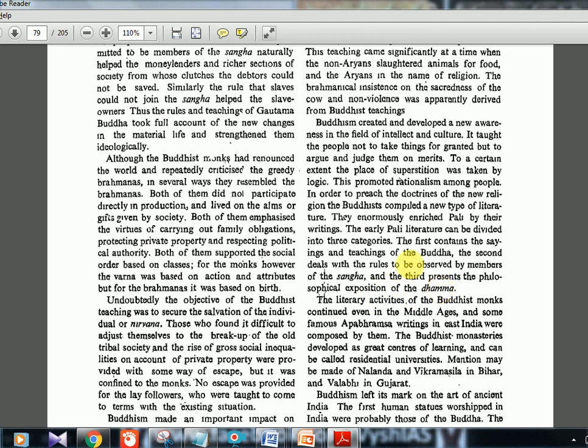You would have heard "Buddham Sharanam Gacchami" and all. So Buddham, Sangha, and Dhamma are three concepts, and here are the three one-line definitions of them. It's important, UPSC can ask you a question. Buddha is the teachings, Sangha is the rules, and Dhamma is the philosophical exposition. Try to make a note of that.